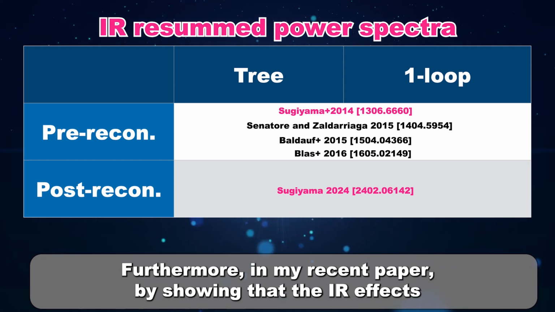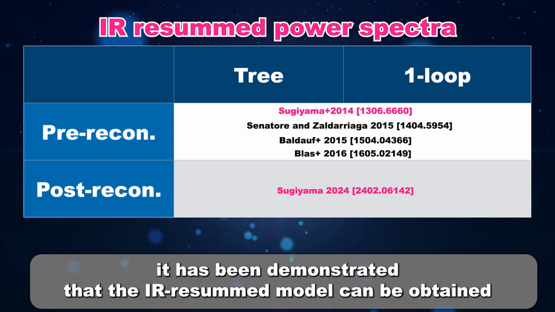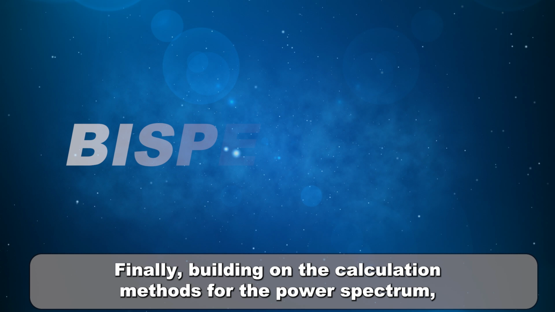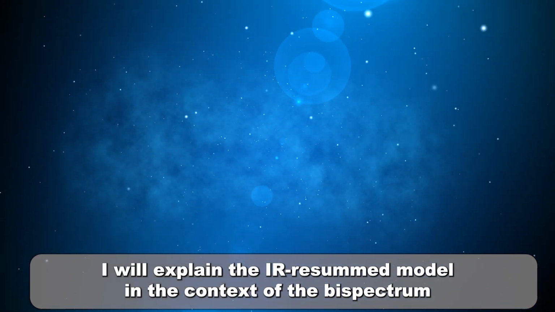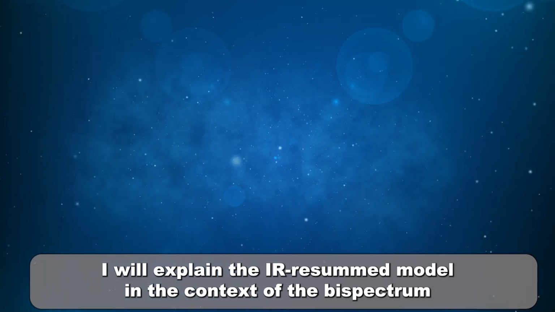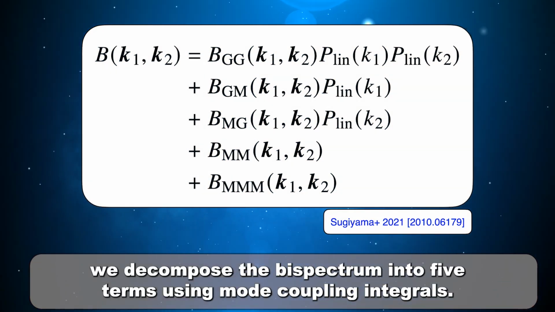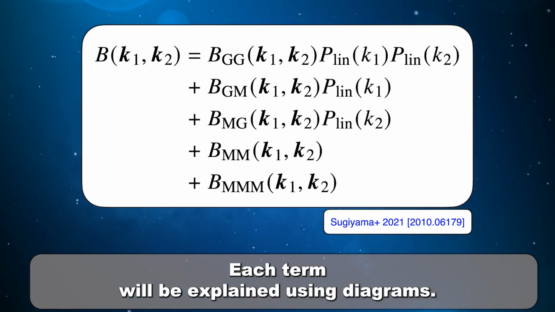Furthermore, in my recent paper, by showing that the IR effects after reconstruction can be treated similarly to before reconstruction, it has been demonstrated that the IR-resummed model can be obtained up to the one-loop level for the post-reconstruction power spectrum. Finally, building on the calculation methods for the power spectrum, I will explain the IR-resummed model in the context of the bispectrum. Similar to the case of the power spectrum, we decompose the bispectrum into 5 terms using mode coupling integrals. Each term will be explained using diagrams.